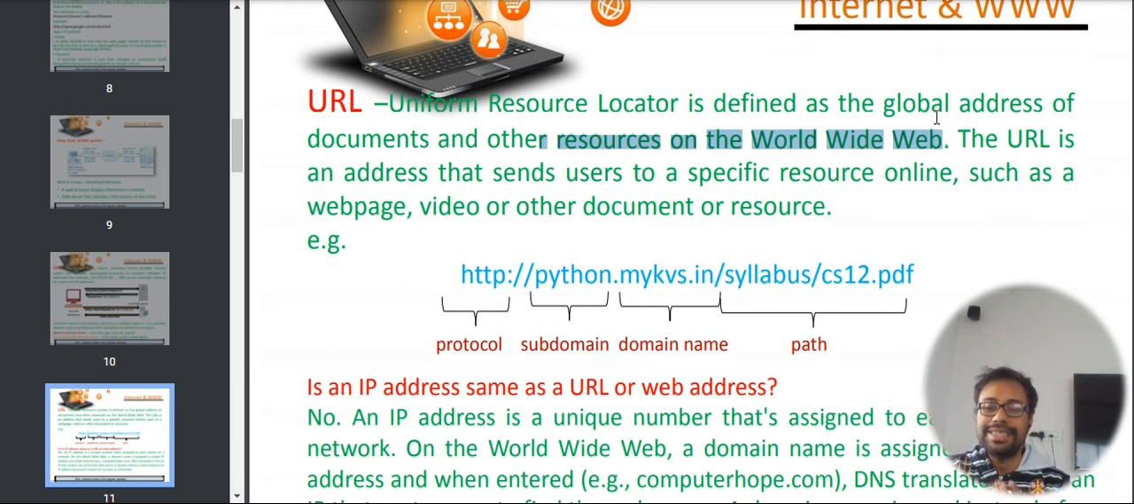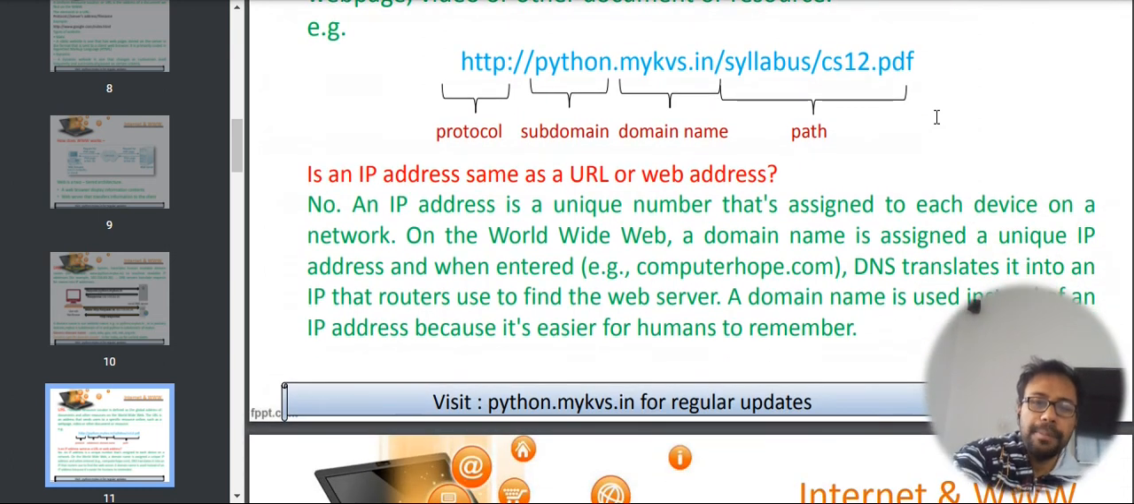So, URL is just a small address. Imagine URL as just a house number in the entire globe. There are so many houses in the world, each denoted by their numbers, and URL is their number or the unique address. Now, there is a question. Is an IP address same as URL?